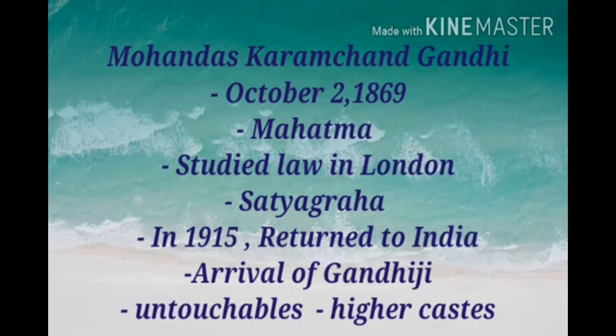Children, who were called untouchables? Yes, higher caste people ill-treated lower caste people and the lower caste people were called untouchables. Children, the divide in Indian society due to religion, caste and gender was preventing India from achieving freedom. So children, Gandhiji believed in courage, truth and non-violence. Children, Gandhiji worked on the social as well as the political front for the freedom of India.